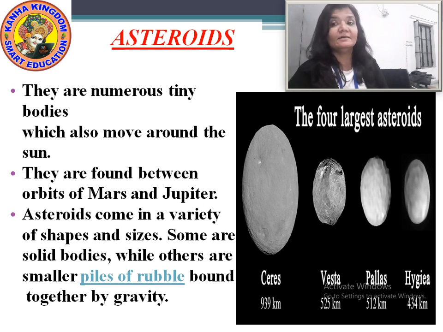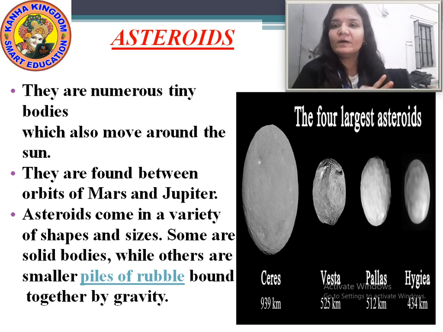So these are the asteroids. These asteroids also revolve around the sun. And where are they found? They are found between the orbits of Mars and Jupiter.